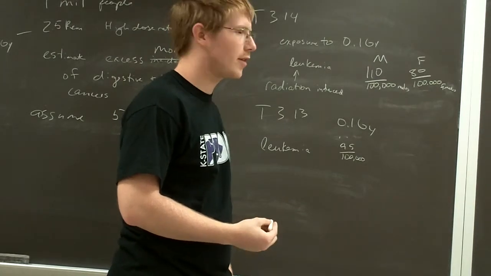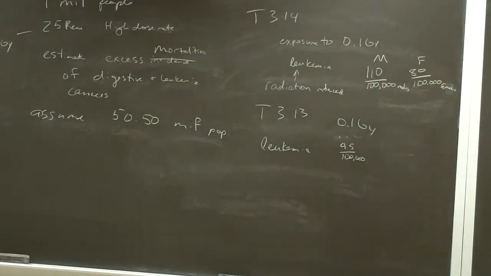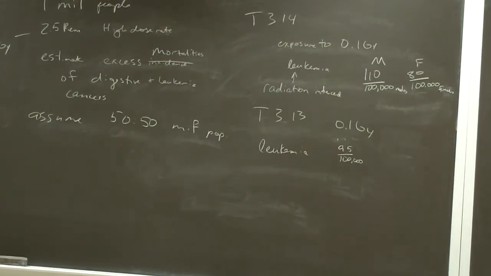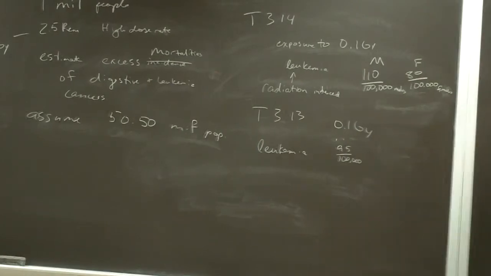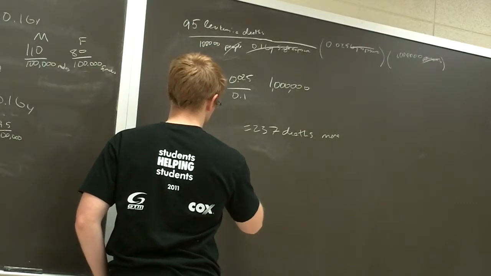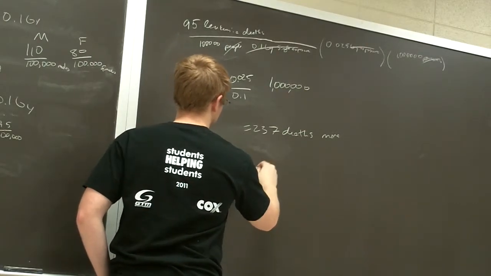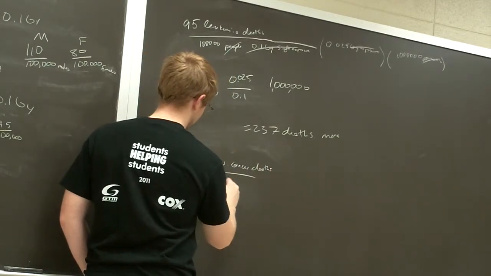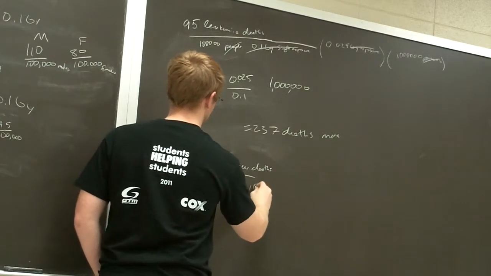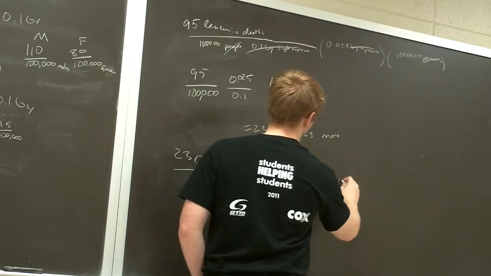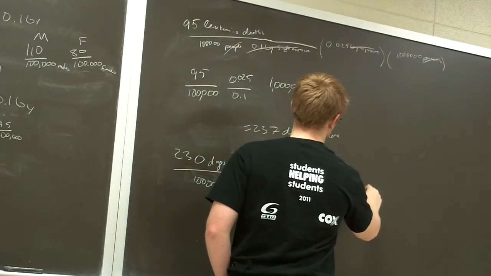Alright, so what about the other tests in there? What is the digestive? Digestive is 230. Okay. So that would just mean that instead of 95, you'd have 230 digestive cancer deaths over 100,000 people, 0.1 gray, multiplied by 0.025 gray, and multiplied by 1 million people.